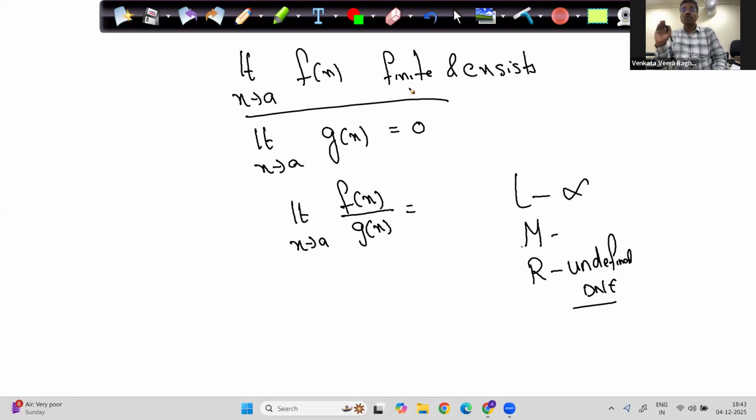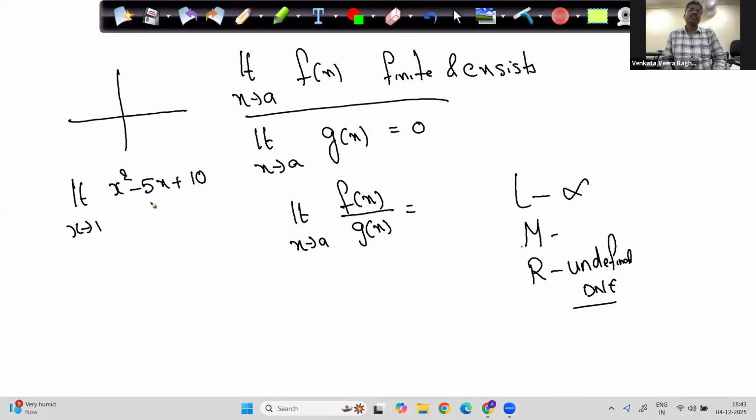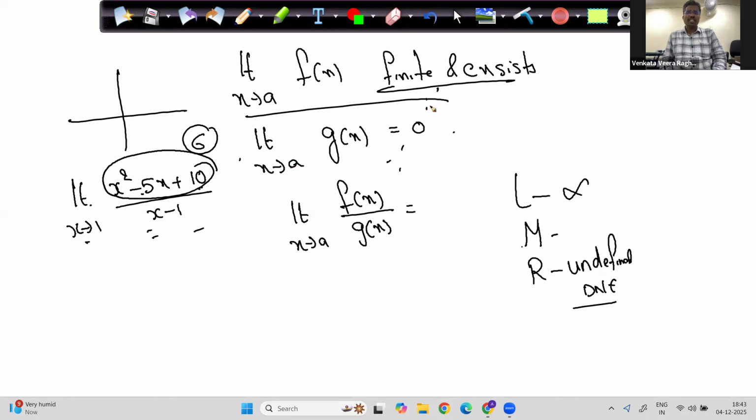It is very easy to get a good score in AP. For everything, you try to draw graphs. See this example, limit x tends to 1. I am giving a beautiful example: (x square minus 5x plus 10) by (x minus 1). Limit x tends to 1 of the numerator: 1 minus 5 plus 10 is 6. It is a finite and existing value. At x equals 1, the denominator is 1 minus 1, which is 0. I wrote an example which satisfies this. Am I correct?